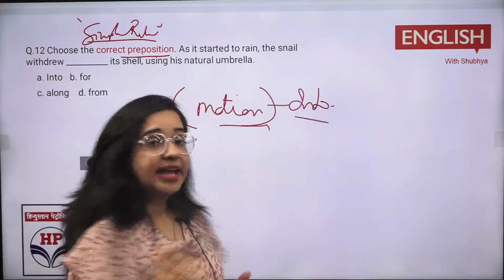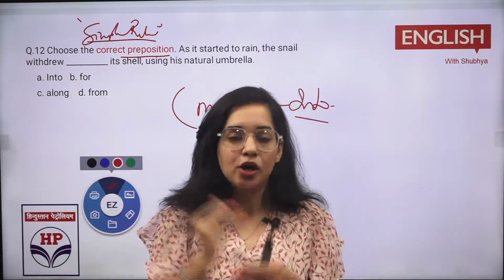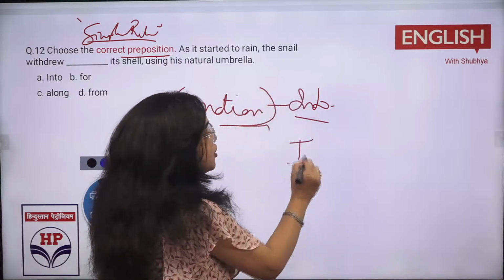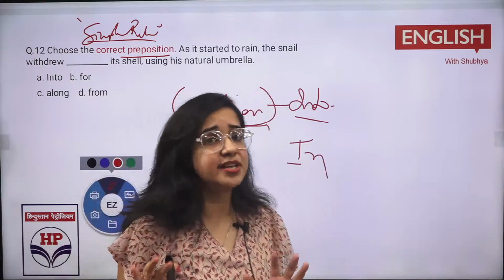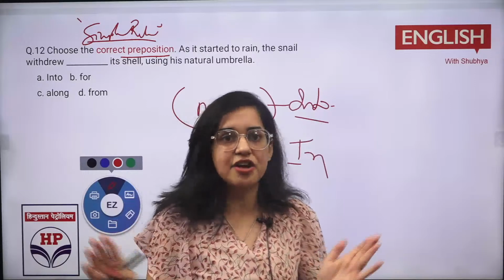Like suppose he jumped dash the swimming pool. अब क्या है? वो motion है, वो चल रहा है, jump कर रहा है, तो अंदर जा रहा है swimming pool के. That is into. In मैंने आपको बताया था, that is a general idea. Suppose I am sitting inside the, or you can say I am sitting in the room. I am in Chandigarh. So that is एक general आ जाता है.